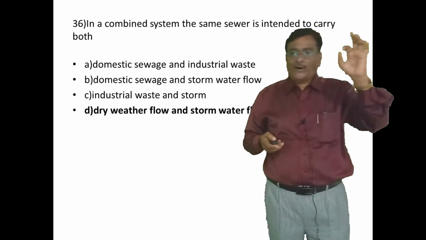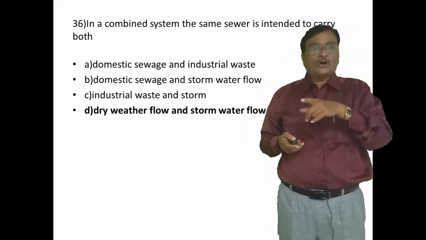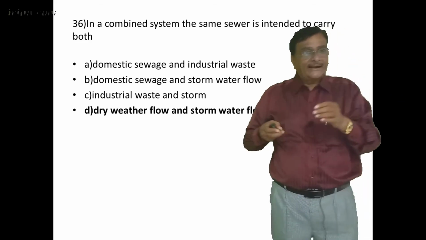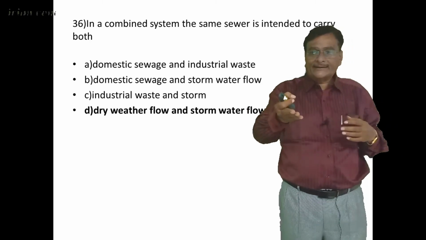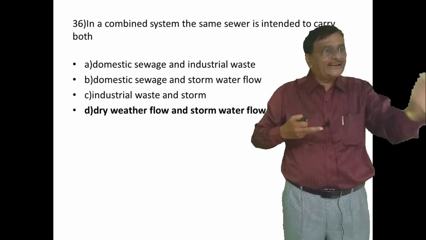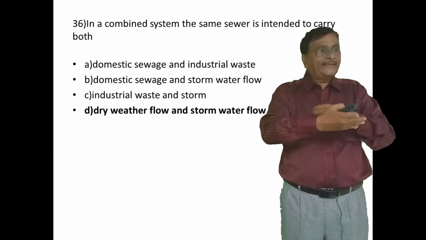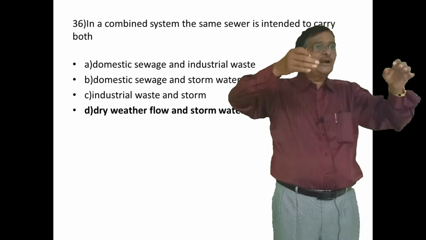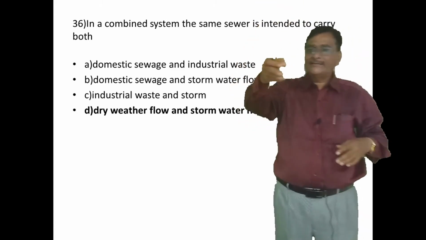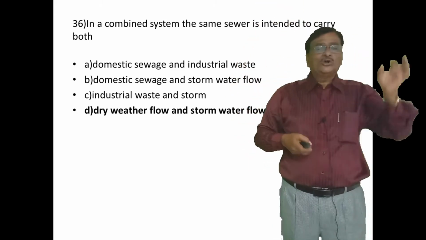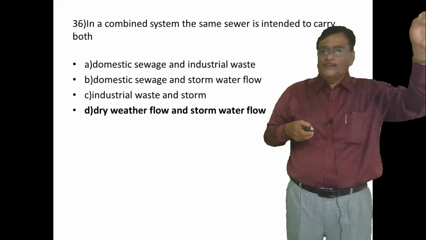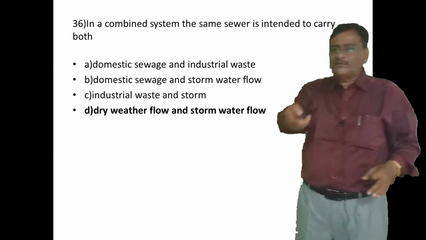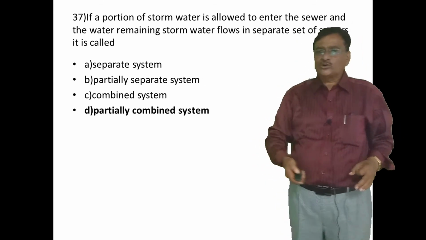The last answer, why? Dry weather flow and the storm water flow. I already told you the meaning of that thing. Storm water is nothing but rainwater. That is also being carried. Then the dry weather flow carries the industrial waste and the sanitary waste. All these together will be carried in a system called a combined sewer. The combined sewer is the same sewer which not only carries the dry weather flow but also the storm water flow. The right answer is the fourth one, dry weather flow and the storm water flow. Next, let's go to the next one.